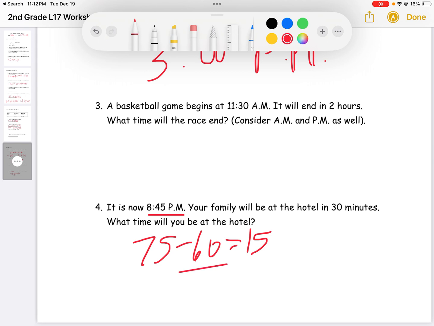And again, we can't just write down 870 because that wouldn't make sense. We would instead write down 9 and 15. So we would add another hour, so it would be 9:15. So you and your family will be at the hotel at